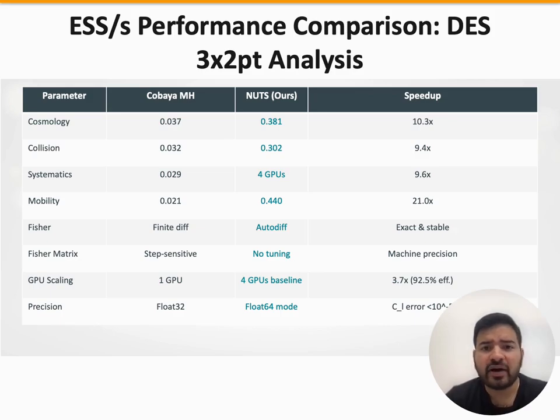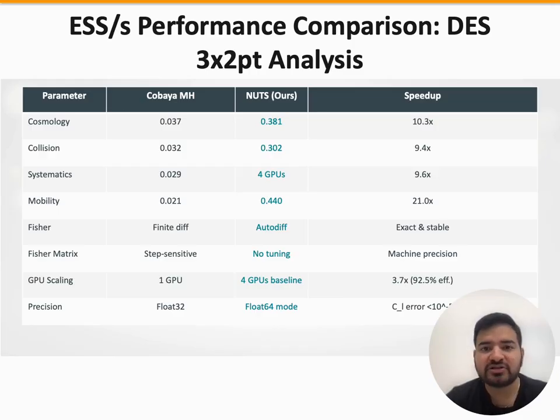The columns show Cobaya's Metropolis Hastings sampler versus our NUTS implementation versus an existing JAX NUTS baseline. The metric is effective samples per second, ESS per second, which accounts for both raw speed and sample autocorrelation. The headline number is a 10.3x speedup from omega c, but look at the H parameter, a 21x speedup. The reason is that HMC is particularly efficient for parameters that are well constrained and have clear gradient structure.